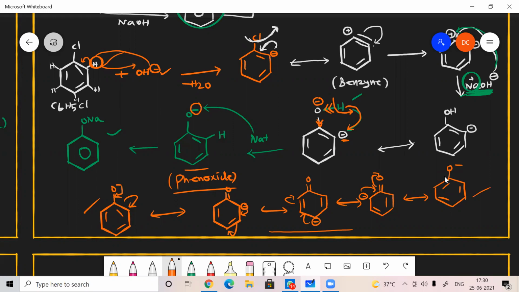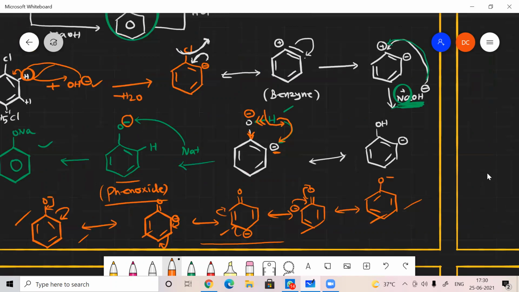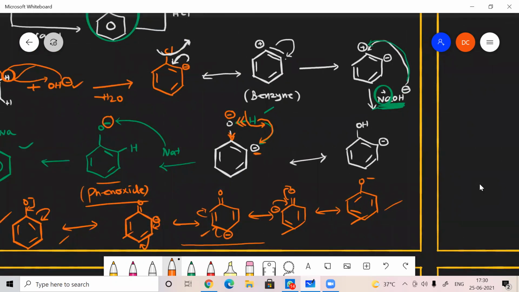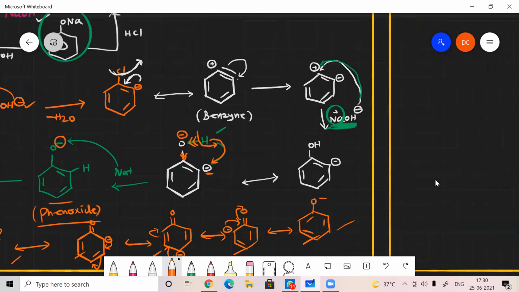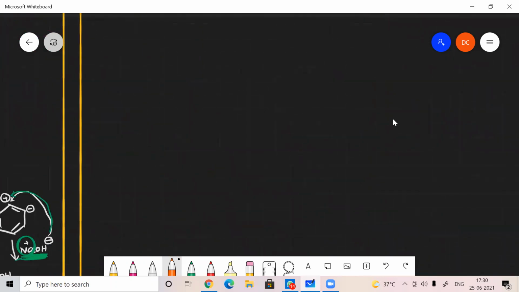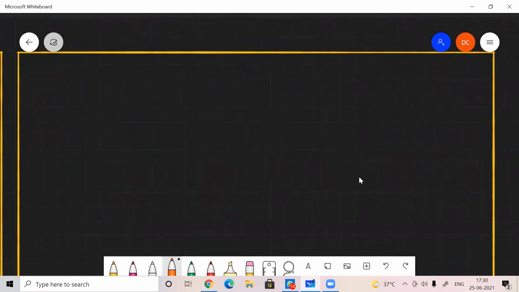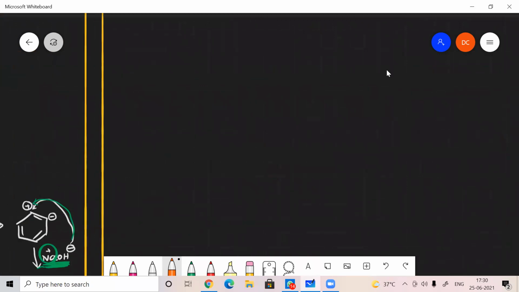Canonical form is used to explain the stability of compounds. So it is involved in resonating structures. These are all the resonating structures. 1, 2, 3, 4, all are resonating structures, but any one of the structures will be the more stable structure. That will be the experimental structure, the experimentally identified structure that has a lesser amount of energy.